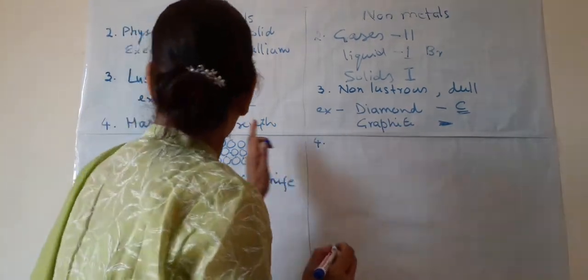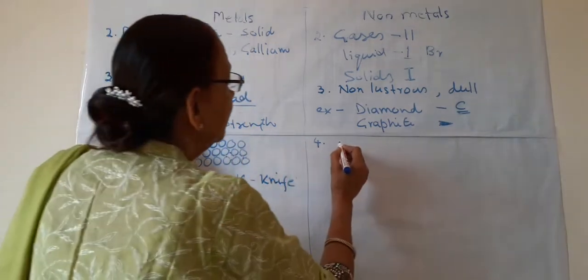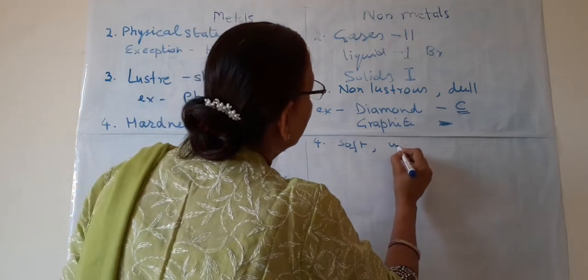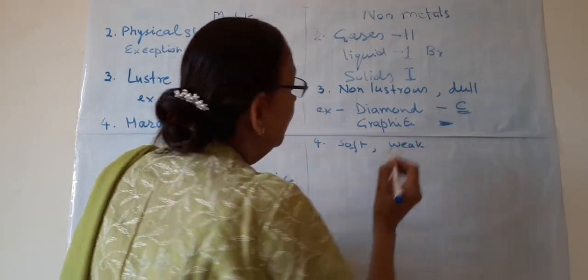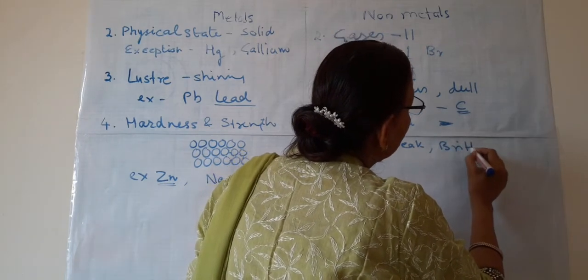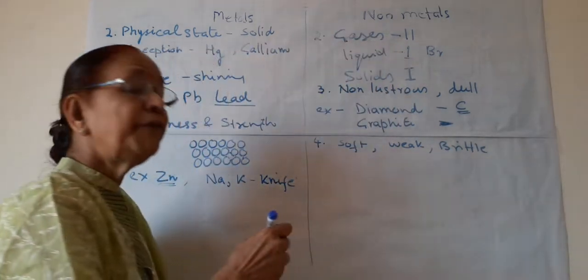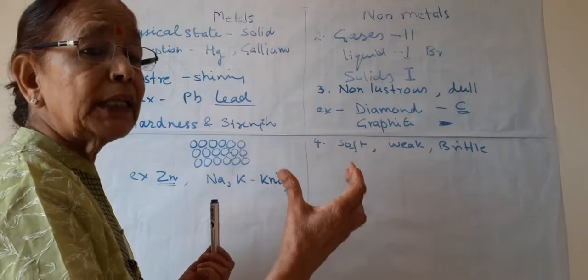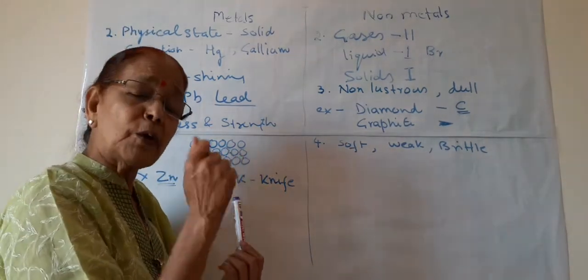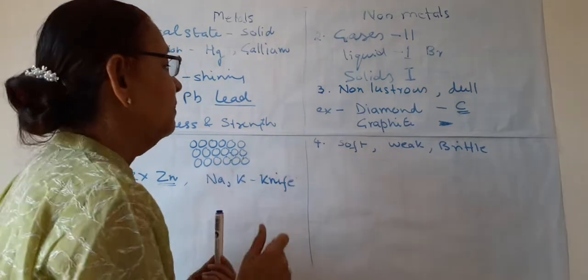They are not so hard, it means they are soft, and they are weak, not so strong, and even they are brittle. Brittle means they can be powdered or broken into small pieces by applying force or by hammering or something.